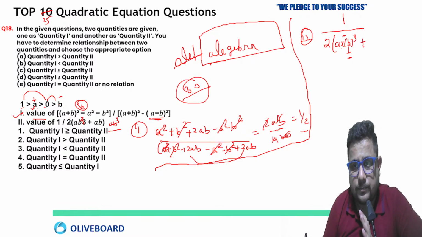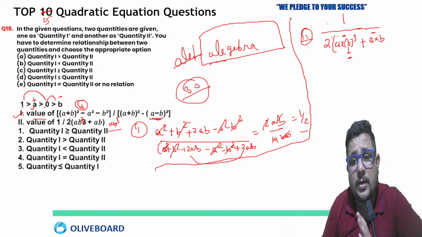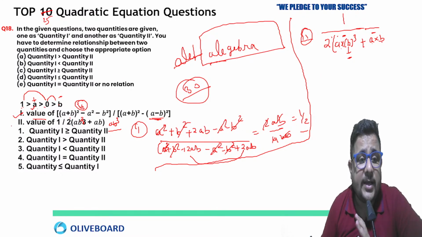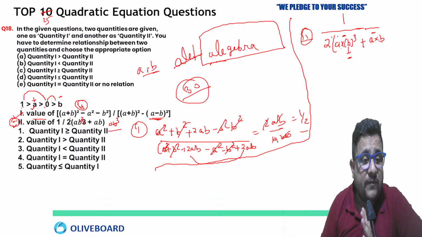Plus a multiplied by b also will be negative, because positive multiplied by negative is negative. So ab cube plus ab will give you a negative value, and then you multiply by 1 by 2. So definitely the value of the second quantity is going to be negative. We don't know exactly what it will be because we don't have the exact values of a and b, but we know it is going to be negative, and our first value was positive. So definitely the first will be greater than the second. Very good.